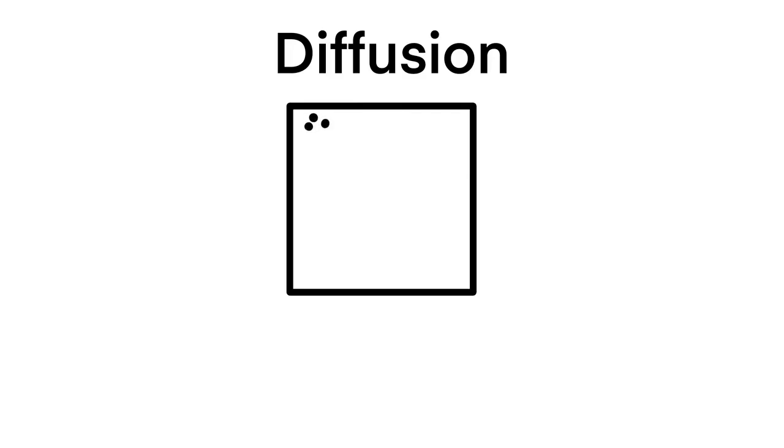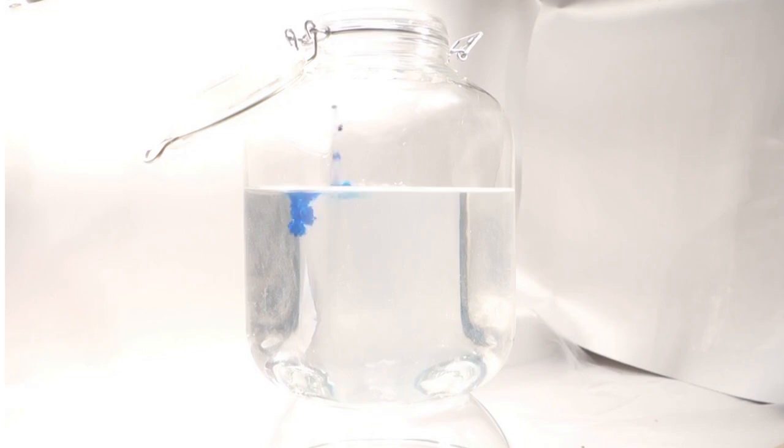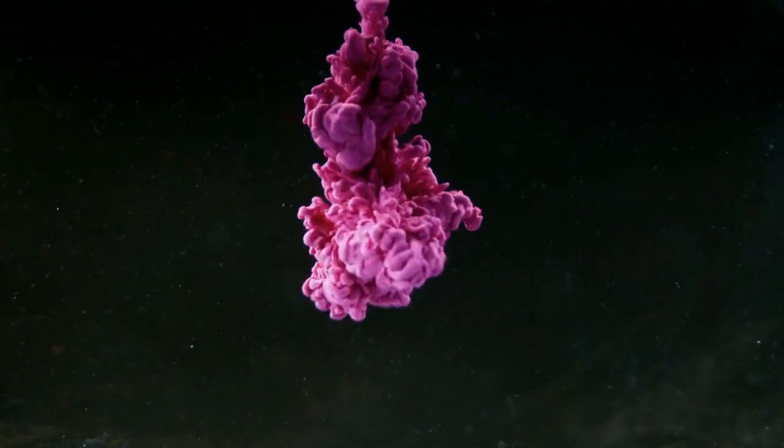But dispersion isn't the only way things spread. So what is diffusion? Diffusion refers to the process by which particles move from areas of high concentration to low, gradually spreading out. Unlike dispersion, diffusion does not depend on frequency. Instead, it's driven by random motion.